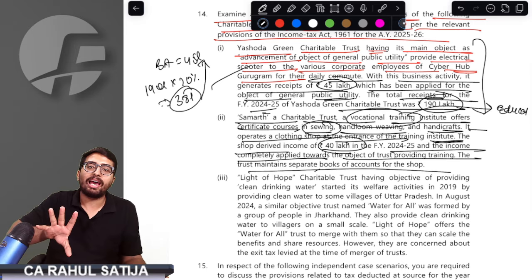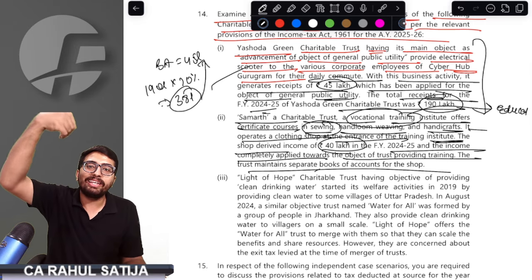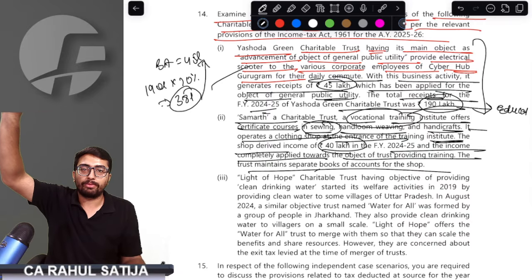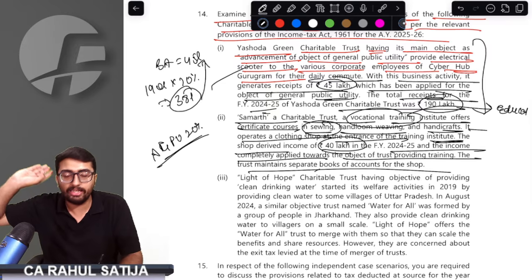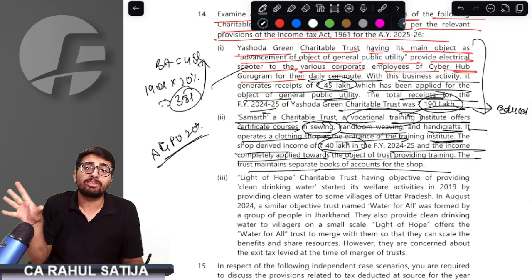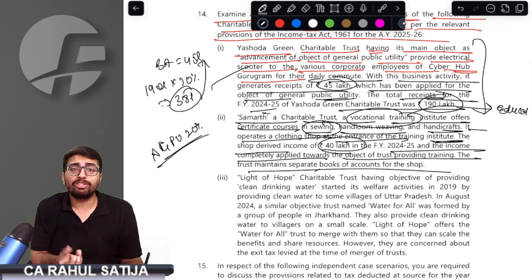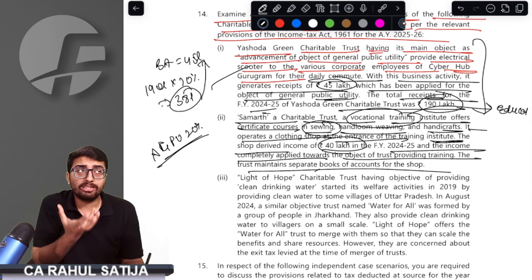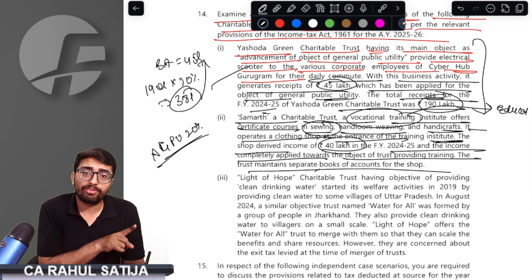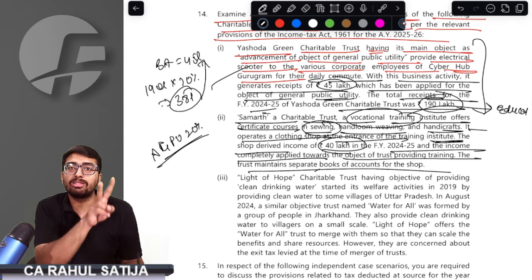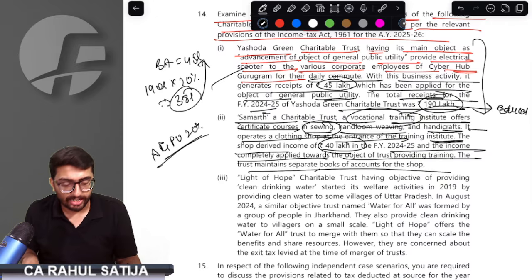See, whenever you are working for an educational purpose, then any amount of business would work. For advancement of GPU, we have a 20% limit. Only 20% can be business receipt. But for any other purpose like education, you can have any amount as business receipt. The only important thing is you need to have separate books of accounts and a genuine business corresponding to your charitable activities.